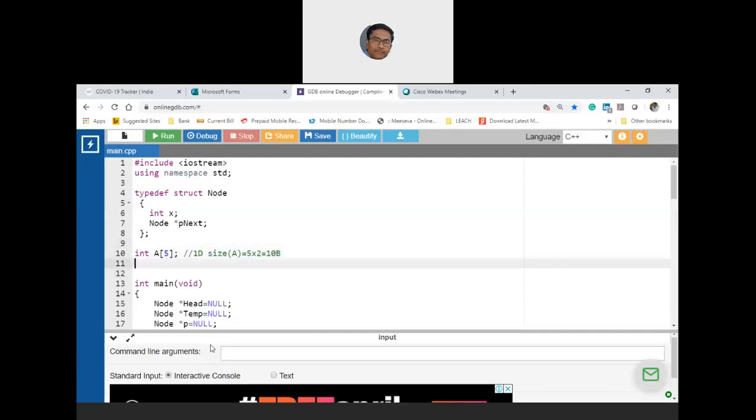Now assume that I am converting my one-dimensional linear data structure into a single linked list, with head initially pointing to null, and assume that I am maintaining a total of 5 nodes, because my requirement is to store 5 elements. Now, what is the size I am demanding here? The size you are demanding is 5 times the size of your node, which is 5 into 4, which is 20.